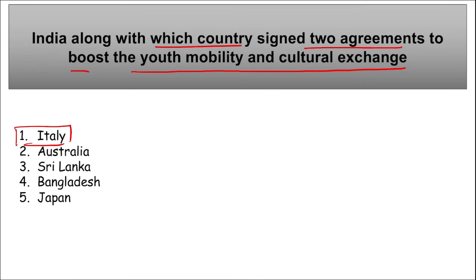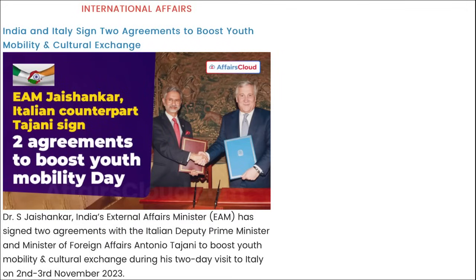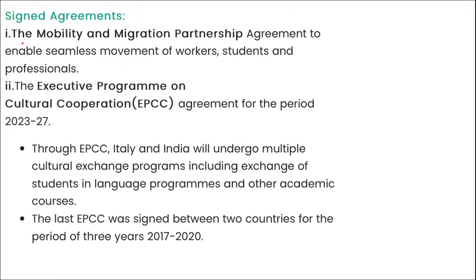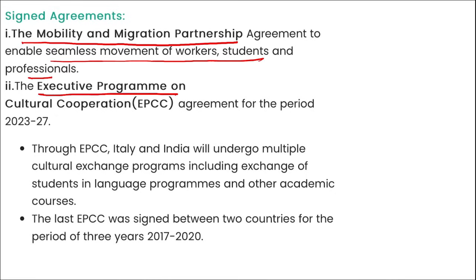Correct? This was signed on Dr. S. Jaishankar's 2-day visit to Italy, on 2nd and 3rd November. These 2 programs that we are talking about here are: First is the Mobility and Migration Partnership Agreement that will enable seamless movement of workers, students, and professionals between India and Italy. Second, the Executive Program on Cultural Cooperation, and this agreement is from 2023 till 2027.